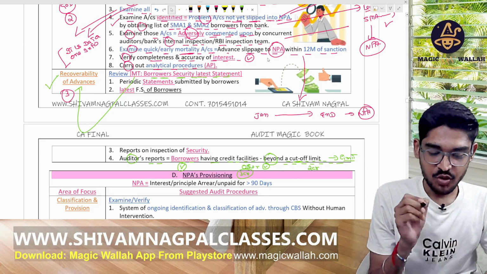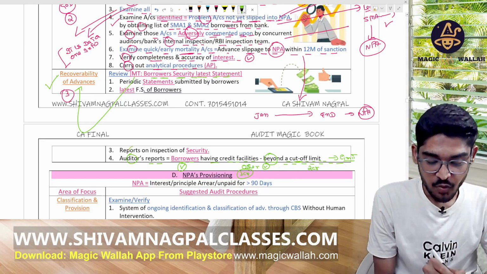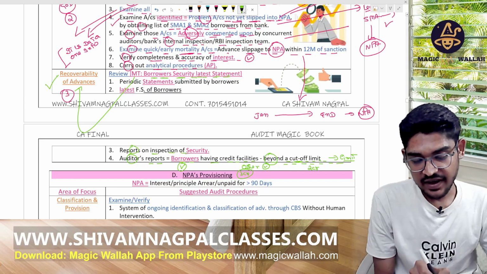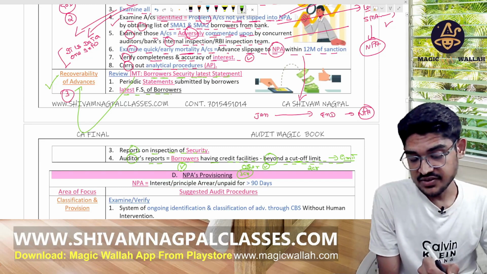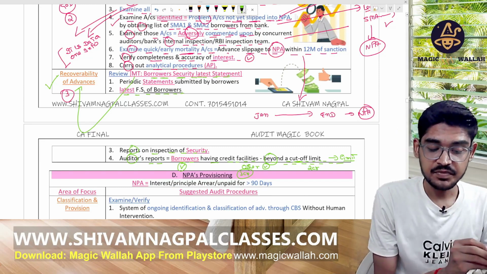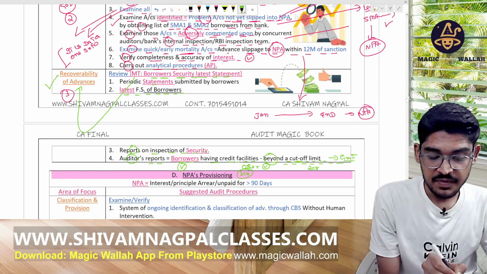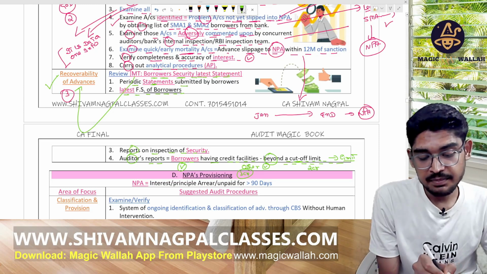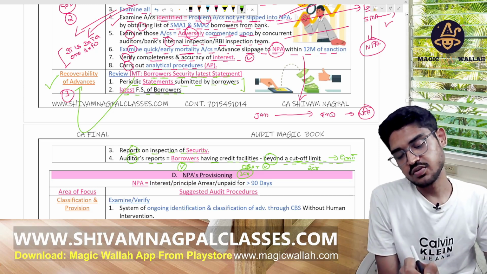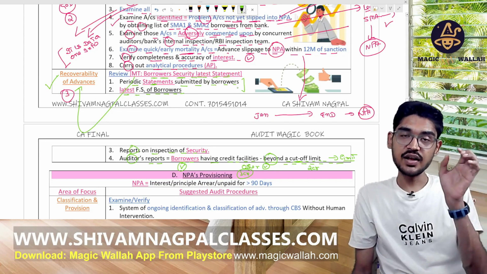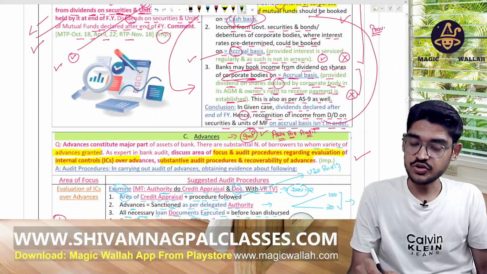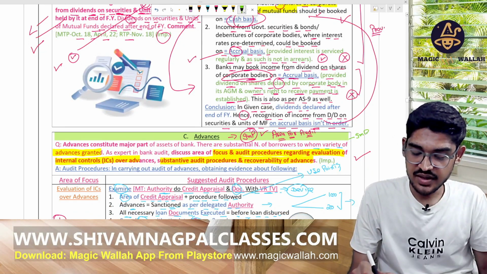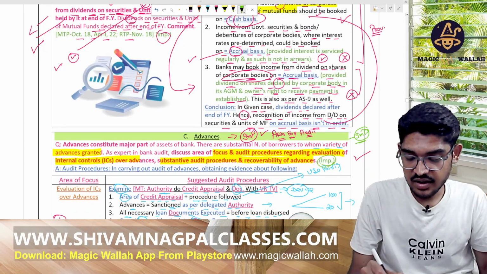So borrower security, report on the inspection of security, verify the same, latest statement of the borrower, financial statement of the borrower, and the periodic statement submitted by the borrower. Okay, we have to verify these for the recoverability of the advances. So this is a very important question. Okay, it can be asked in exam. Remember, also mark it note.